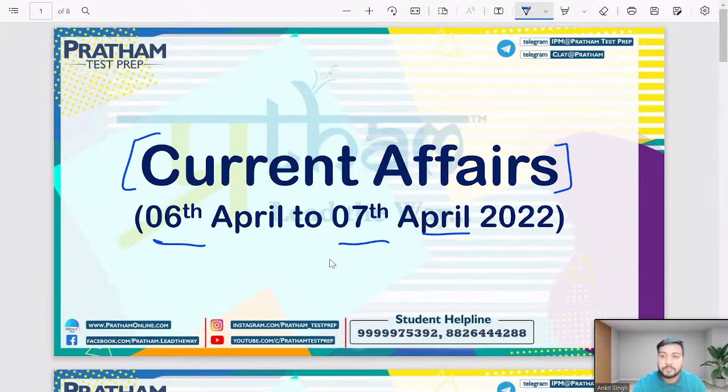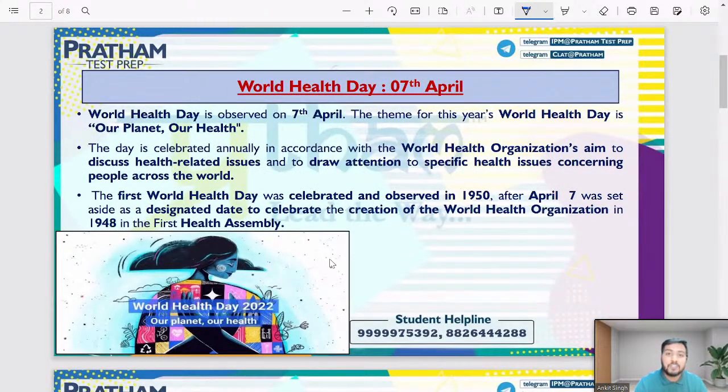Here we are with some of the important news from the last 2 days. The first news is World Health Day is observed on 7th of April. Which day? World Health Day. When it comes to important days, there are many, but you have to keep in mind 3 things. First, the date of that particular day. Second, the day itself, and third, the theme of the day. So 7th of April is being celebrated as World Health Day.